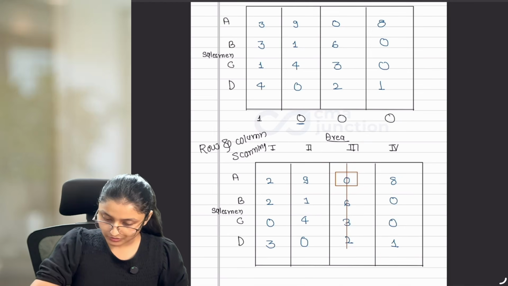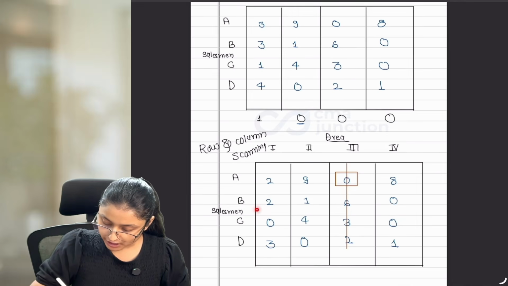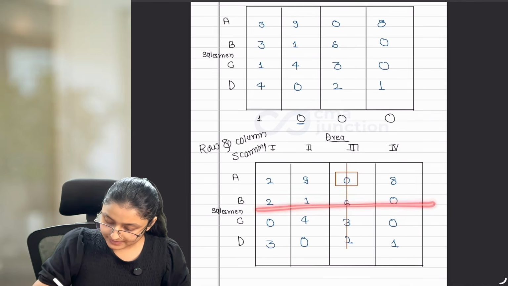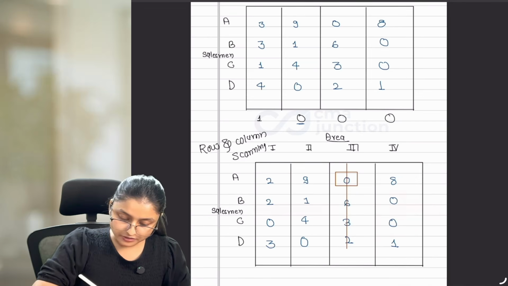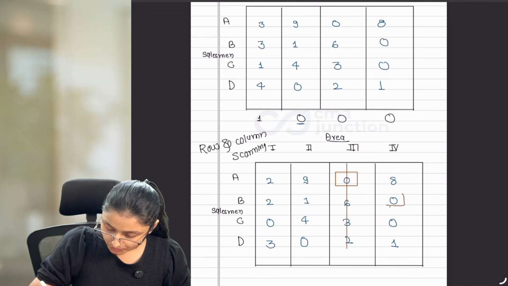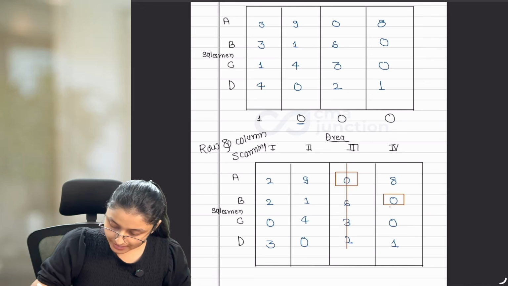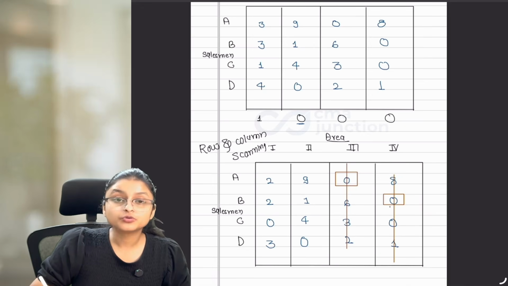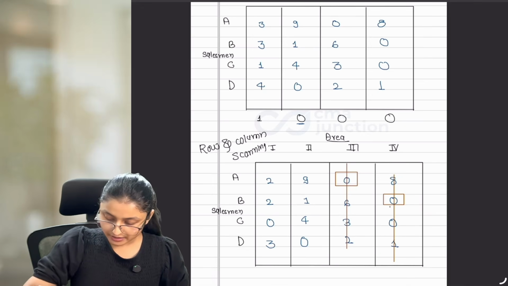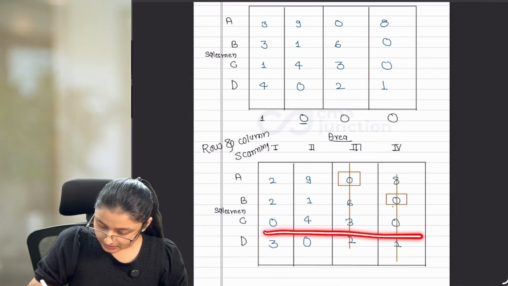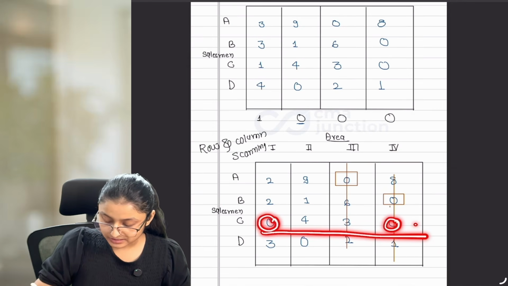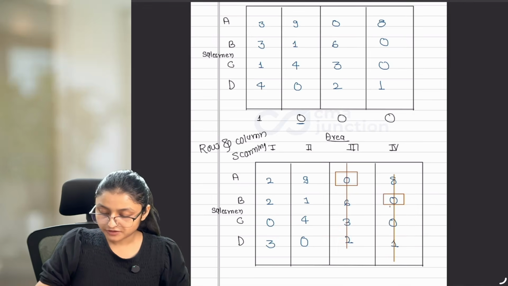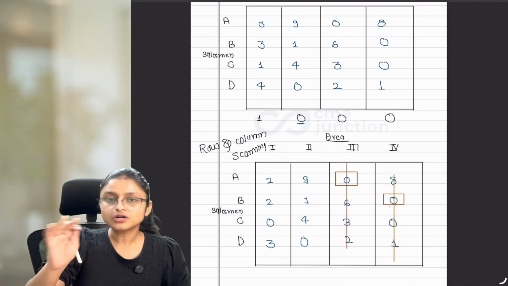Done. Now similarly we have to check for the next row. In this next row also we found 1 zero only, and if there is 1 zero, then you can put a square in it and cut the column, as we were doing in row scanning. Again we are going to do the same thing. In this row, if you notice, there is 1 zero. Ma'am, there are 2 zeros. But the thing is, this zero is already crossed. Everything which is crossed, you need not consider.